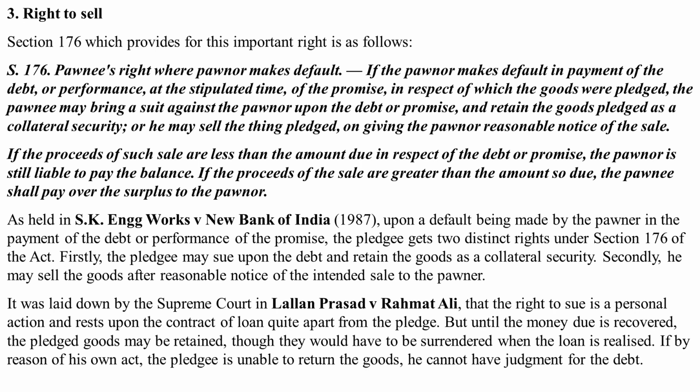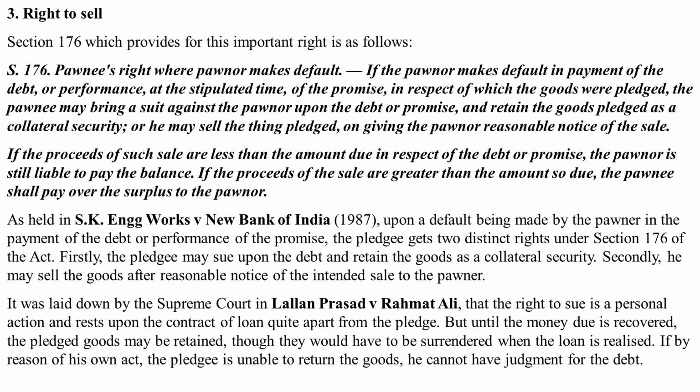And if the proceeds of such sale are less than the amount due in respect of the debt or promise, then the pawner is still liable to pay the balance. If the proceeds of the sale are greater than the amount so due, the pawnee shall pay over the surplus to the pawner. As held in SK Engineering Works versus New Bank of India, upon a default being made by the pawner in the payment of the debt or performance of the promise, the pledgee gets two distinct rights under Section 176 of the Act.